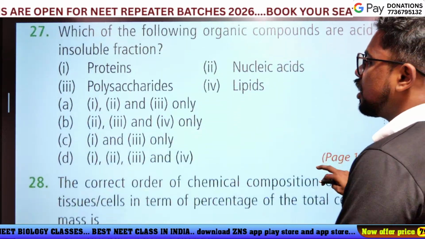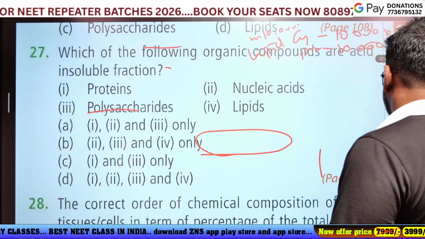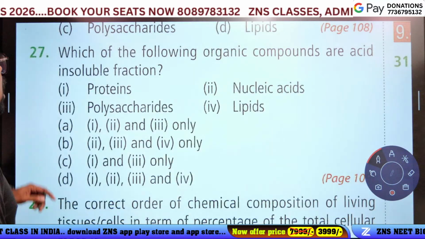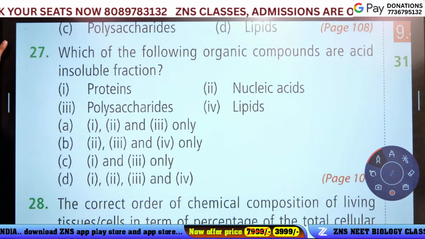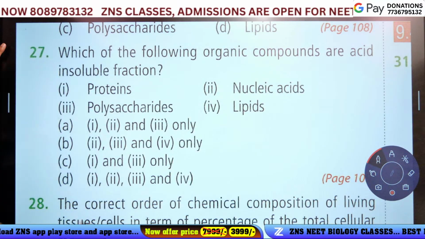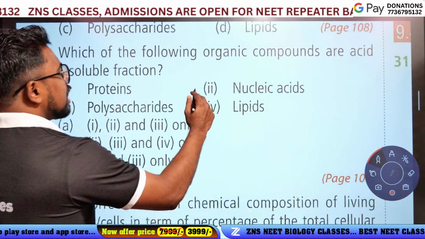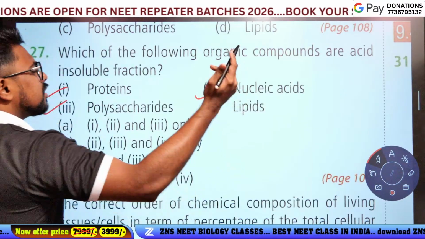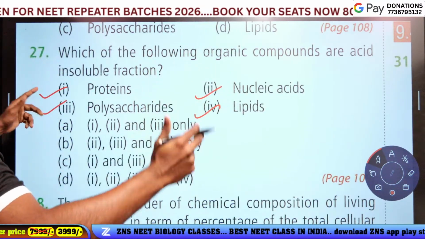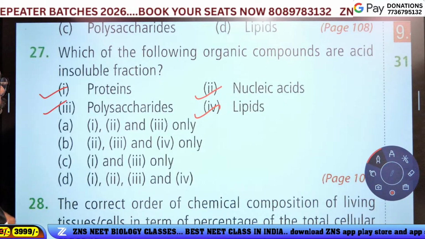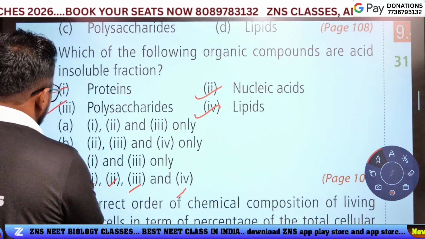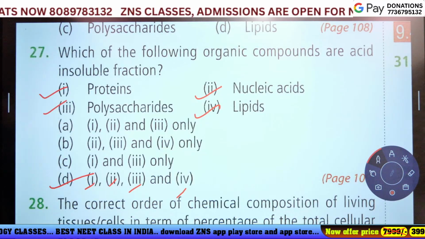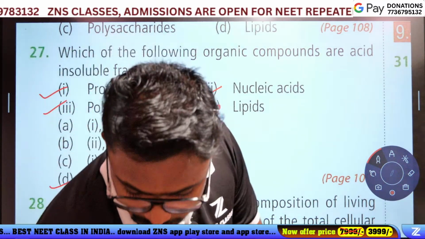The 27th question. Which of the following organic compounds are in acid insoluble fraction? Protein? Yes. Nucleic acids? Yes. Polysaccharides? Yes. Lipids? Yes. Simple questions, guys. 1, 2, 3, 4. Option D is the answer. It's a very simple question.